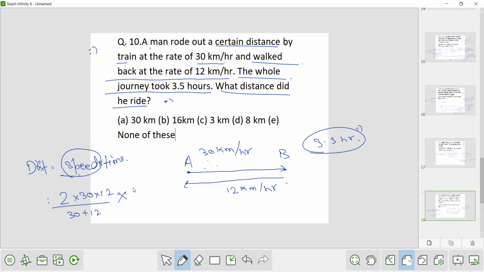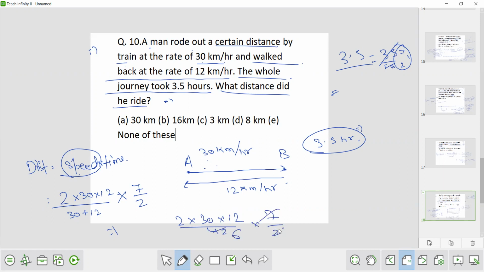So 3.5 hours, can we write it as 7 by 2? 3.5 can be written as 35 by 10. 35 by 10 can be written as 7 by 2. Now solve this. So 2 into 30 into 12 upon 42 into 7 by 2. So 7 sixes are 42, 6 into 2 is 12. So this 6 and this 6 cancel, this 12. So this is 60 kilometer.